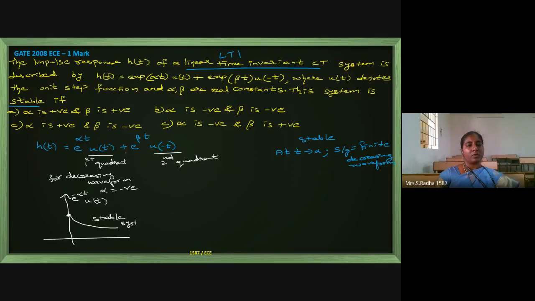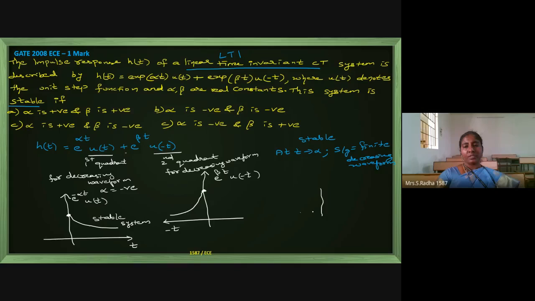Now coming to the second term. I told you this will come in the second quadrant, since u of minus t is there. For this to be a decreasing waveform, beta should be positive, and the waveform is increasing in this fashion. This signal is e power beta t u of minus t. Minus t means second quadrant, plus t means first quadrant.